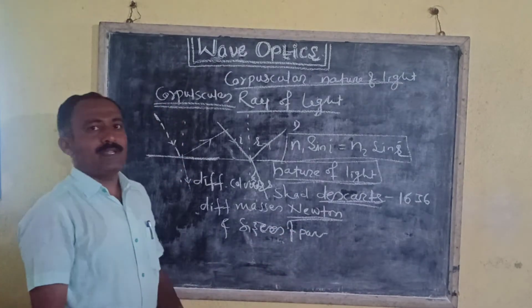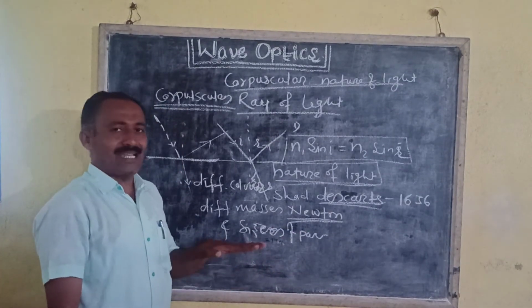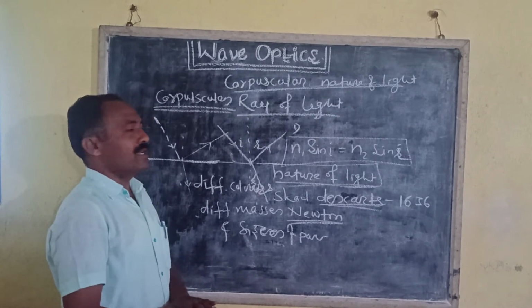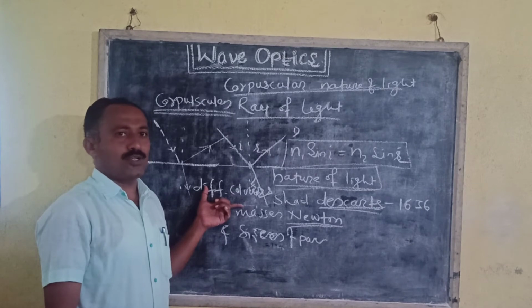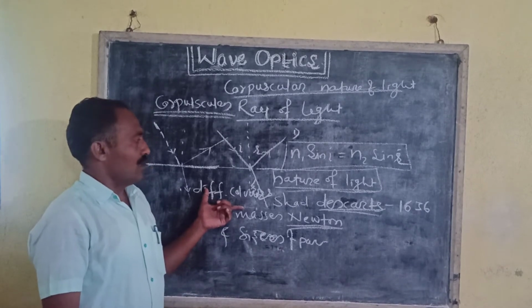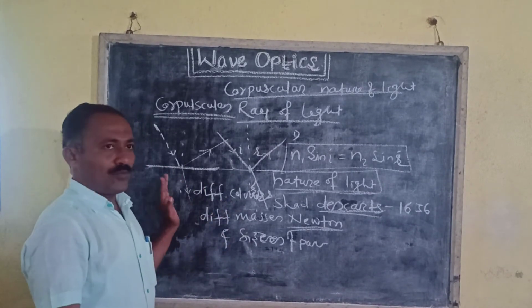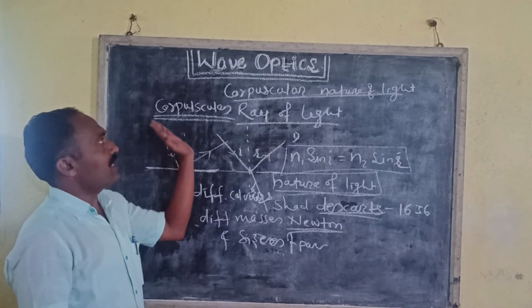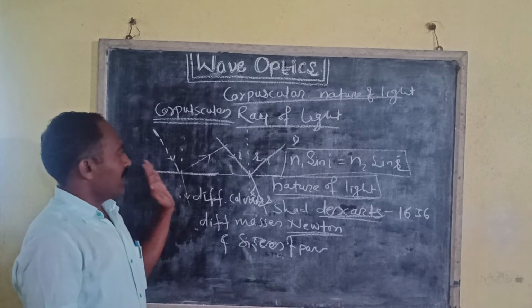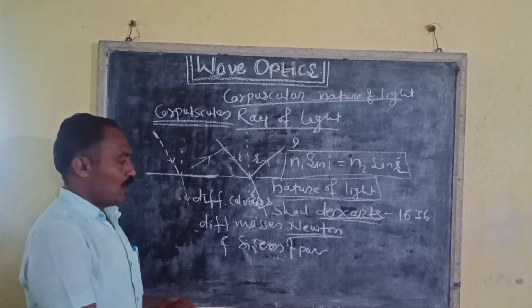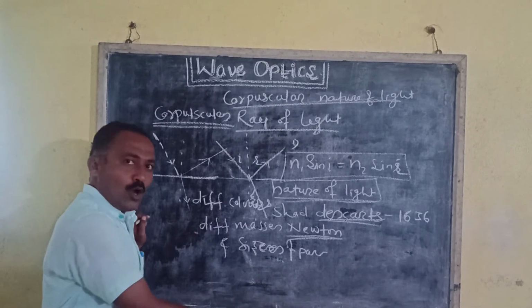He explained different phenomena satisfactorily, which depend upon the particle nature of light. The branch of optics which deals with the study of the rays of light is known as ray optics or geometrical optics.